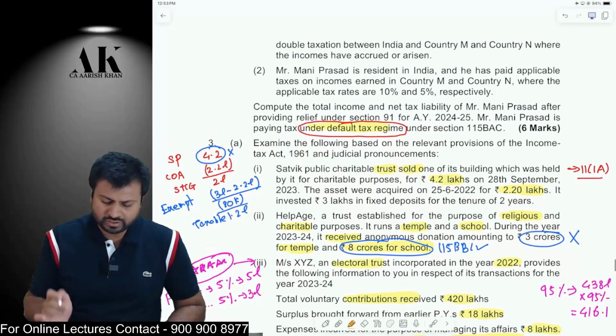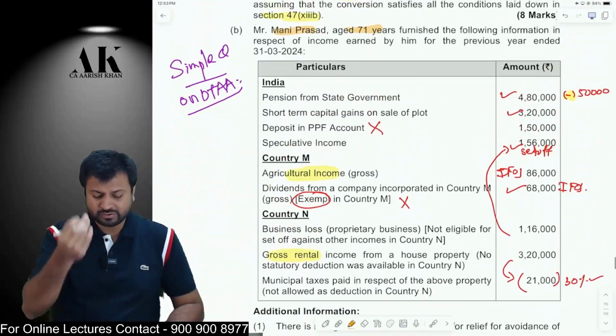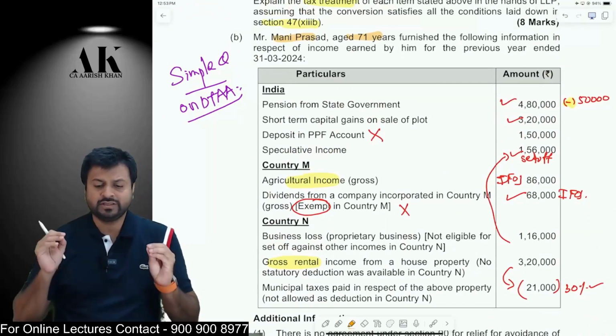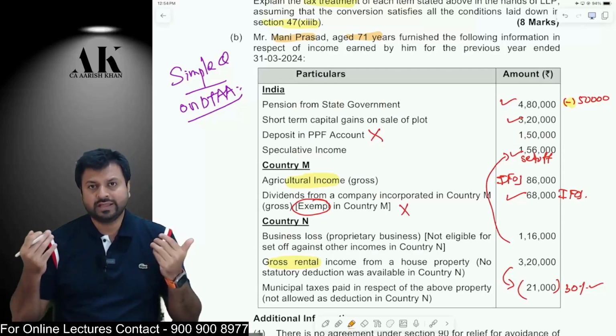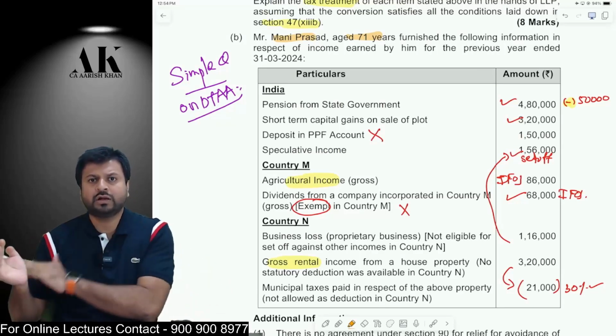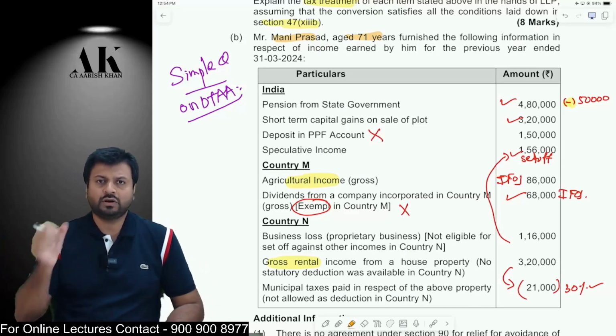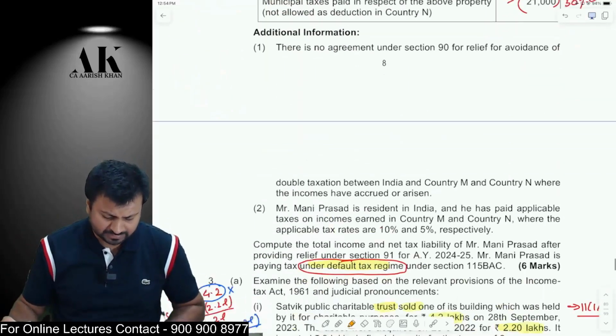The only thing you need to understand in DTAA questions from May 2024 is that you need to be very careful with the regime that you are following. If nothing is mentioned, you will follow the new regime. If they are specifically saying that you have to opt out of the new regime, then you will follow the old regime. You have to be very careful with this particular aspect in the examination.